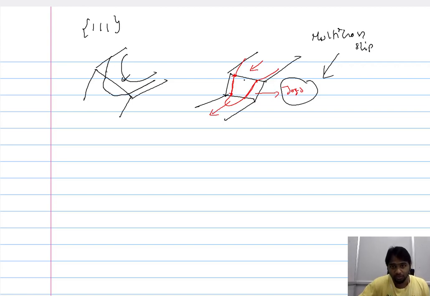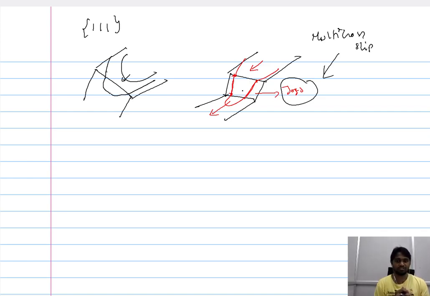So you have a double cross slip here, with the dislocation initially moving in this plane and now moving in this plane, but the plane which allowed the shift of dislocation from this plane to this plane is largely immobile. So the dislocation line in this plane is largely immobile.